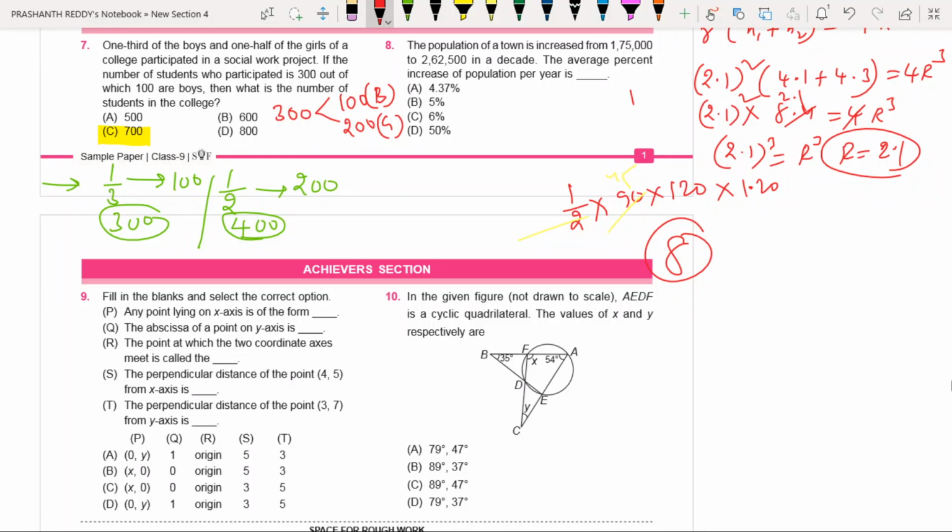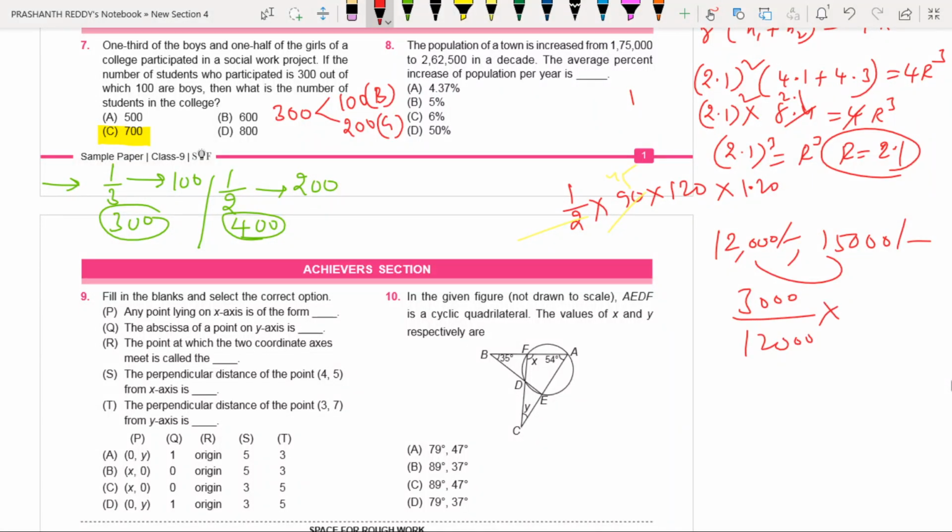Listen. Before answering this question, I want to say one small thing. For example, last month one employee's salary was, suppose, 12,000 rupees. I'm telling in terms of rupees because I'm teaching this class from India. Then the present month salary is increased to 15,000 rupees. In total, 3,000 rupees increased. How much percentage increased? You can write 3,000 by 12,000 into 100. If you simplify this, you get 25%. That is the procedure to find the percentage of increase.